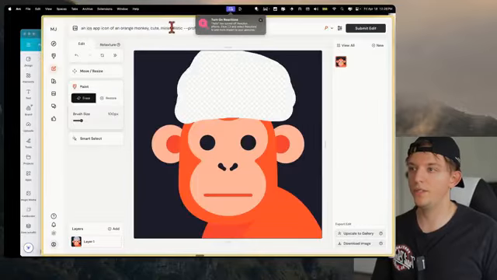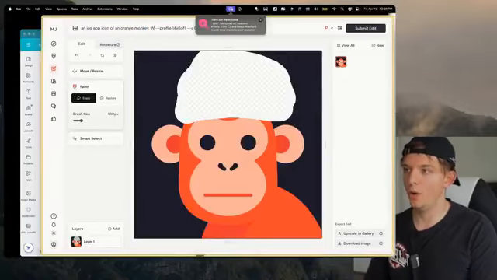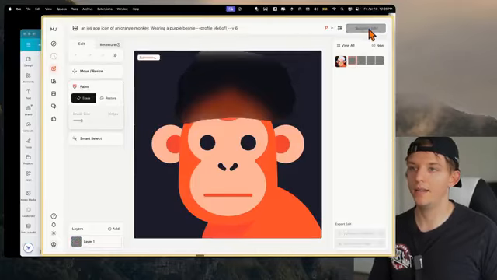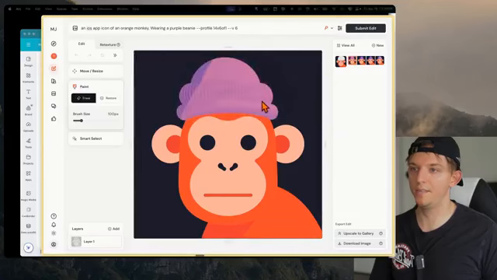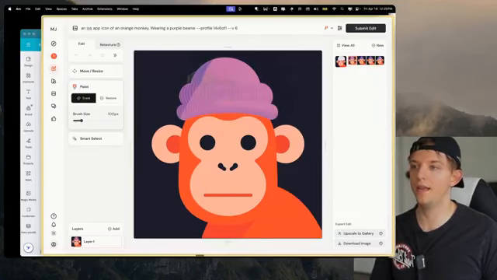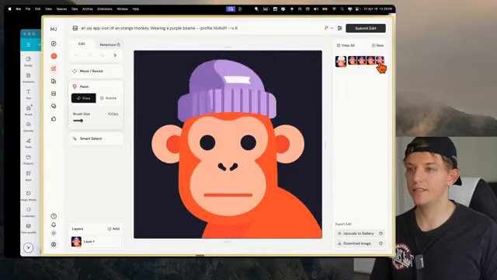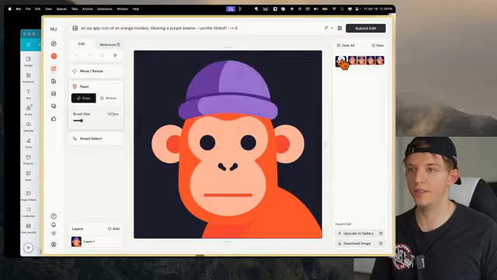And we can edit this prompt. So we can say app icon of an orange monkey, and I'm just going to say wearing a purple beanie. And we're going to hit submit edit. You can see here it's editing this beanie, and now it's created 4 versions with a purple beanie. And now look at this. This is really, really good. This is a lot of fun.